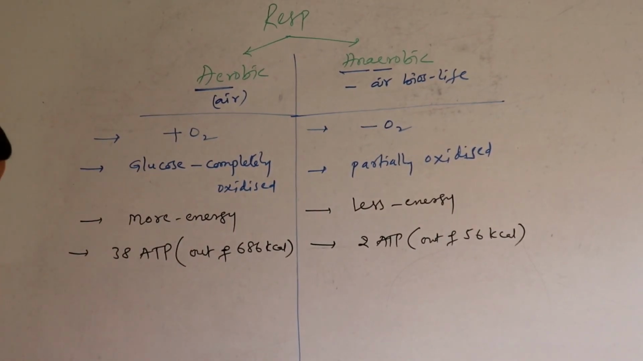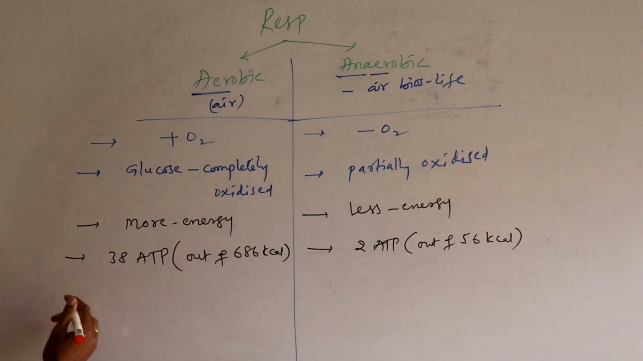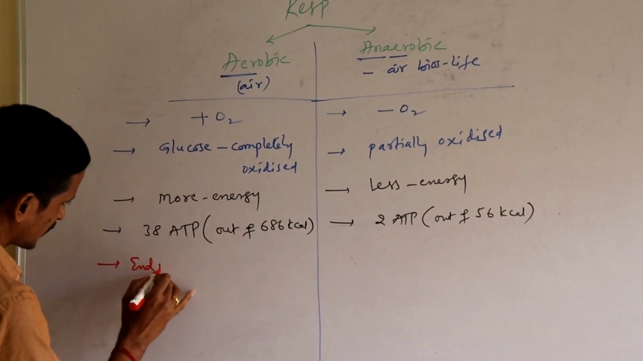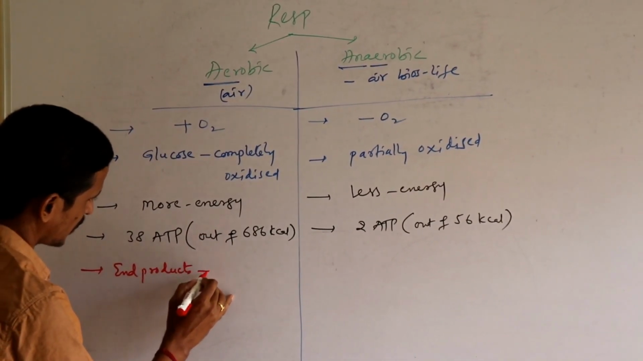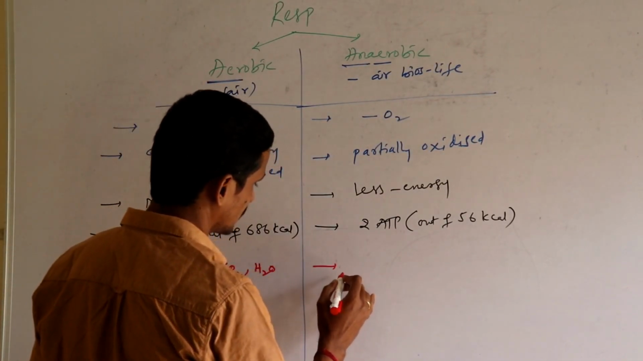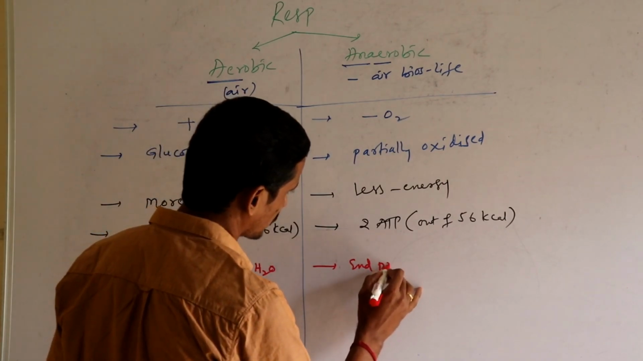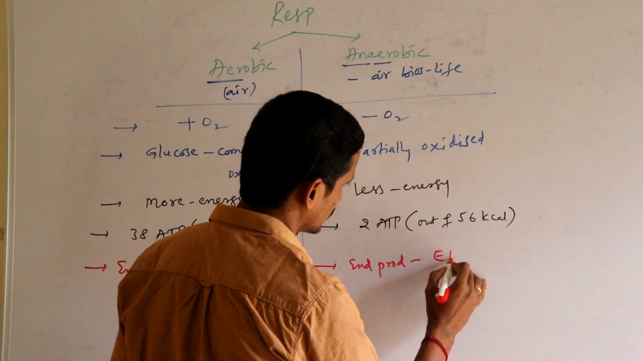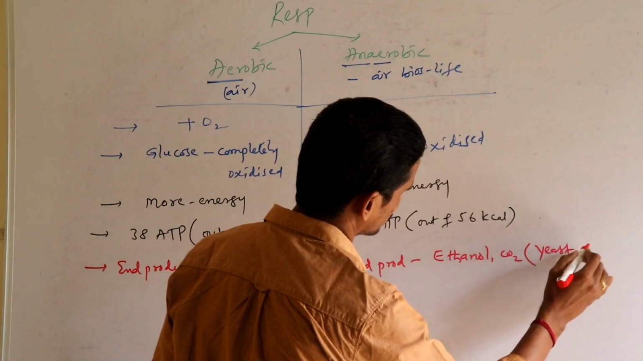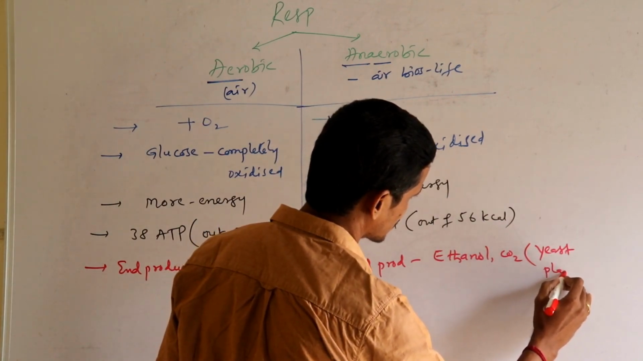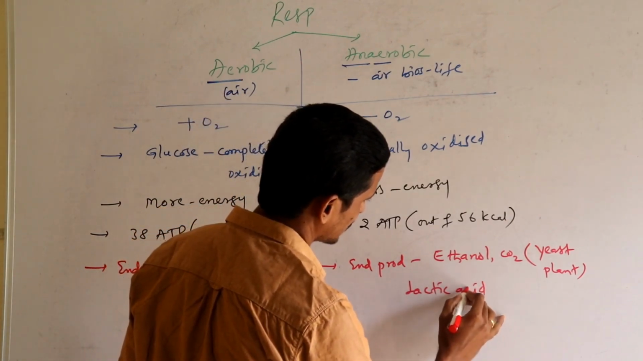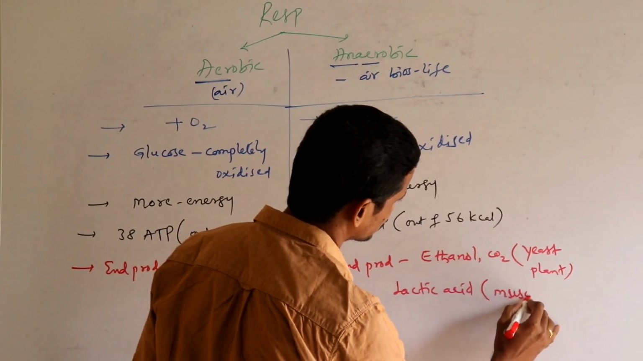Okay, then aerobic respiration, the end products are carbon dioxide and water, whereas in anaerobic respiration, end products are ethanol and carbon dioxide. This is seen in the case of yeast and plant cells, whereas lactic acid is produced in muscle cells.